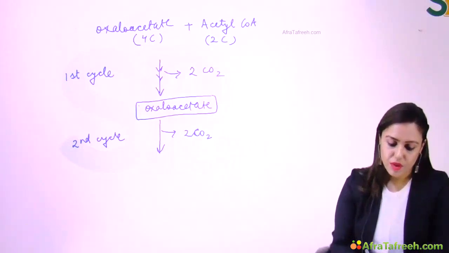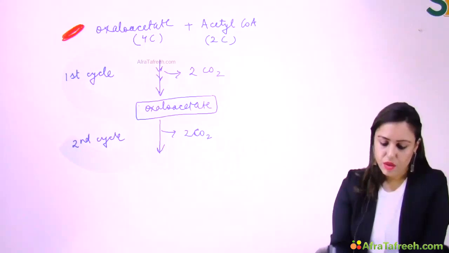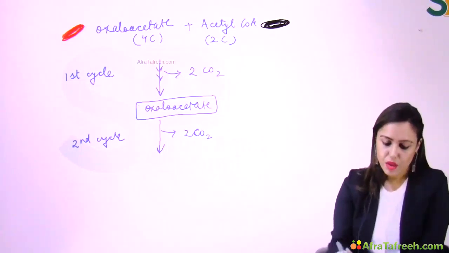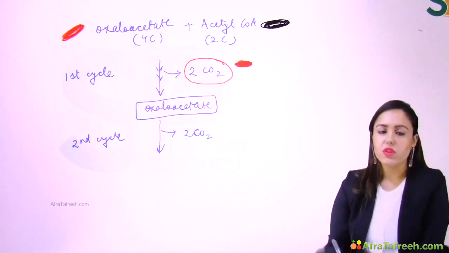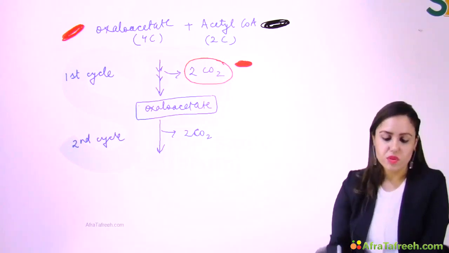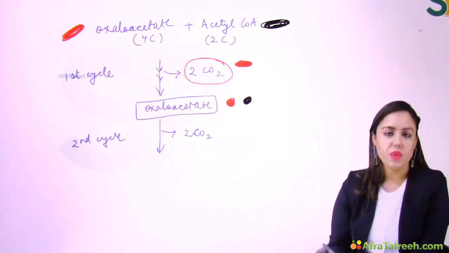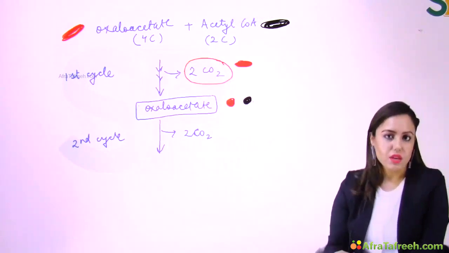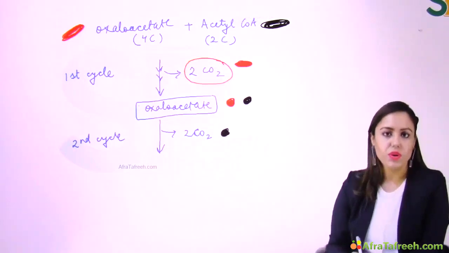So let's say we give red color to the carbons of oxaloacetate. Let's give black color to the carbons of acetyl-CoA. Now, this carbon dioxide which is released is red in color. The oxaloacetate which we have obtained at the end of the first cycle has 2 carbons red and 2 carbons black, okay? And in the next cycle, the carbon dioxide which is removed is black in color, okay?